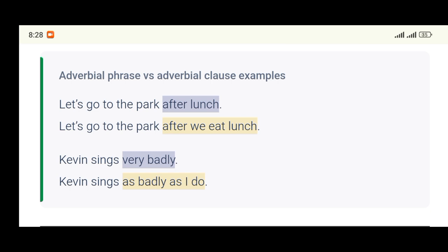If actually it is the clause, what is the subject in this clause? As badly as I do. Who is doing it? I. So that is the subject. What is the predicate here? It's only do, which is the only verb that is here. So the subordinator is what? As badly as. That is the subordinator. As simple as ABC.